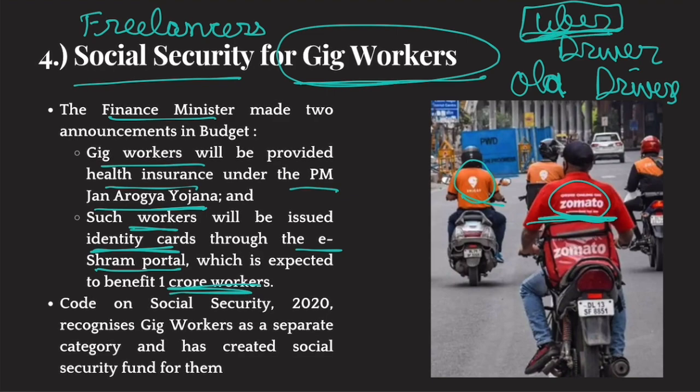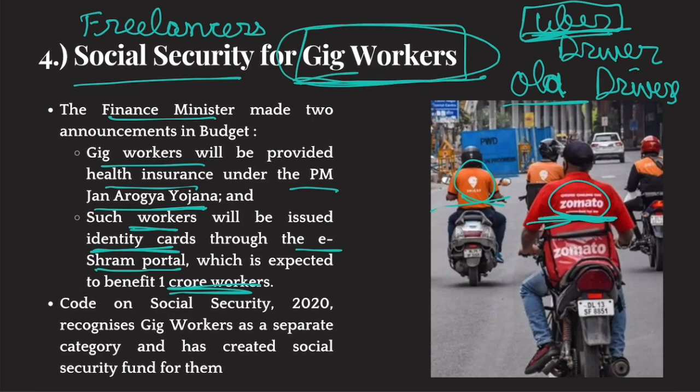So they are not traditional employees of Uber, Ola, Zomato, Swiggy. They are just selling their service to Uber, Ola, and these companies. Clear? So anyone can become a Zomato rider, and he or she shall receive payment based on the rides or the deliveries that this person has made. Now, such workers are called gig workers.